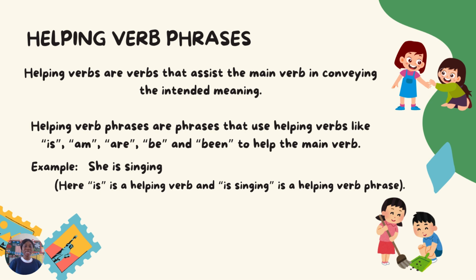For example, she is singing. She is the subject. Remember that the subject is who we are talking about. Who are we talking about? We're talking about she. And what is she doing? She is singing. Singing there is your main verb. Like we said, singing, dancing, running, jumping, playing.